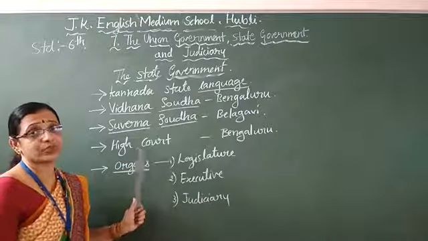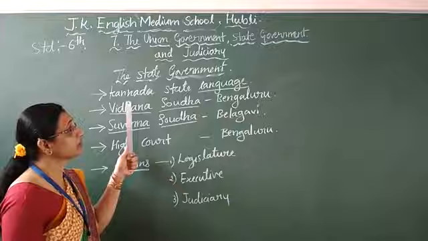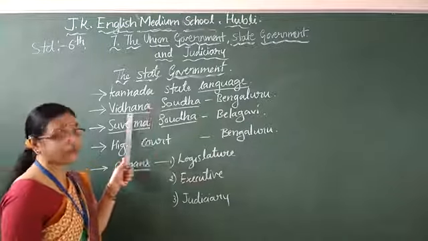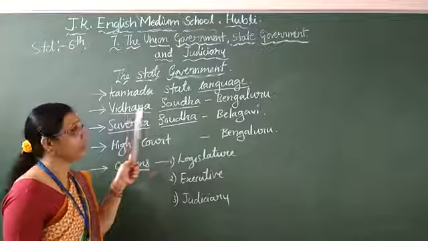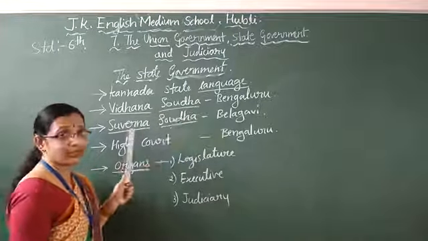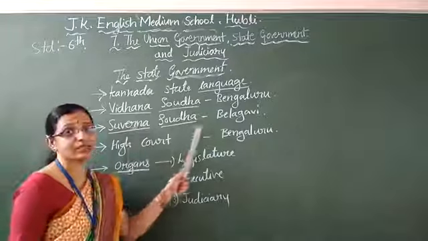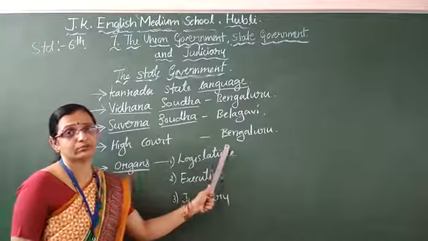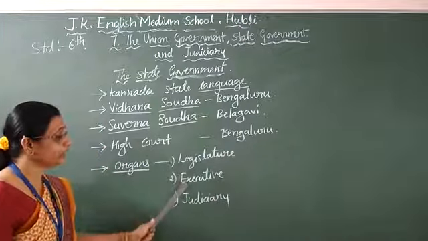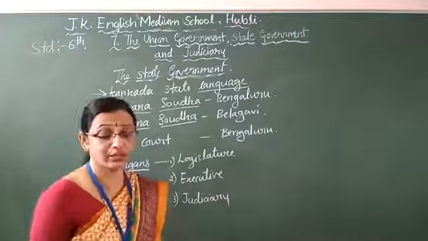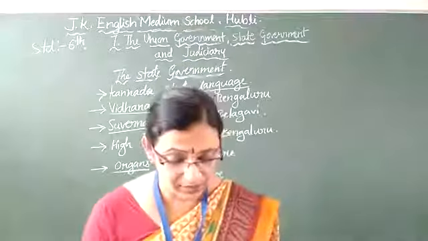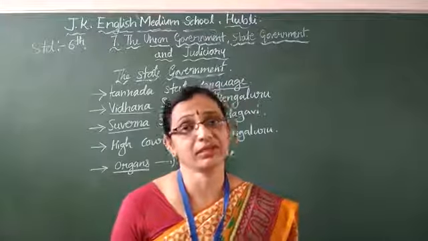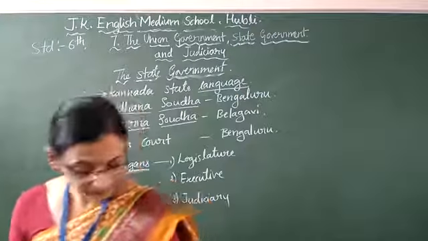For today's class, only this much is enough, children. Ours is the Karnataka state government. Kannada is the state language, and our parliament is called Vidhan Sabha for the state government. It is in Bengaluru, and the mini Vidhan Sabha is called Suvarna Sauda. It is in Belagavi, and our Karnataka state high court is in Bangalore. Legislature, executive and judiciary are the three organs of the state government. Okay, children, this much is enough for today's class. I will give the homework. These organs I will take in detail in the next class.